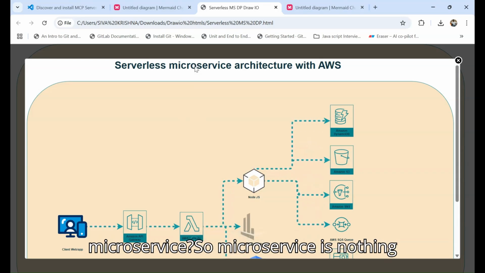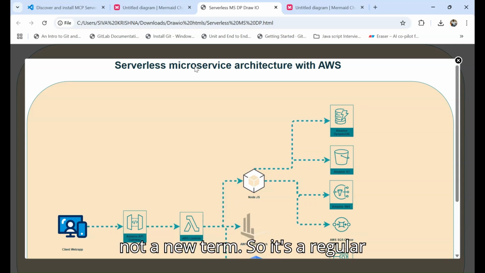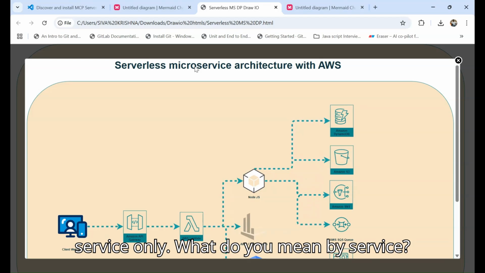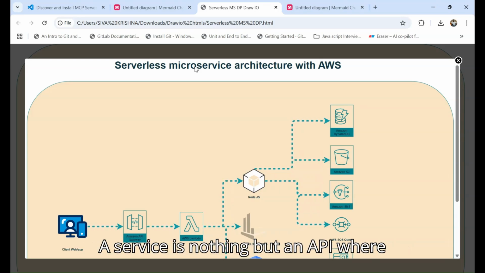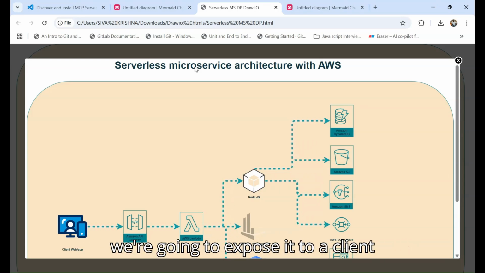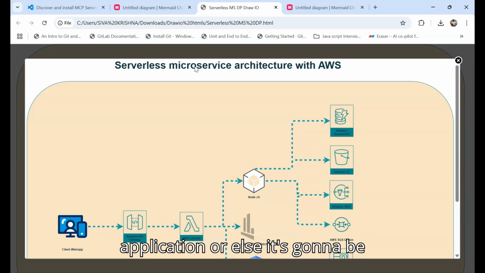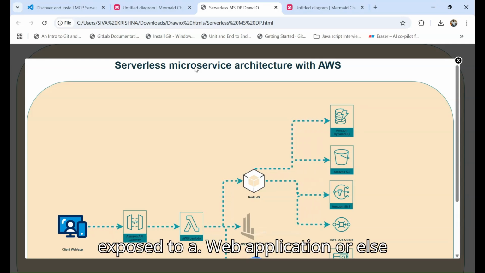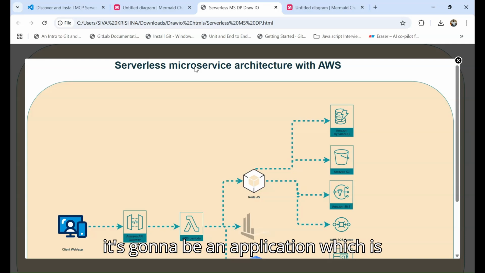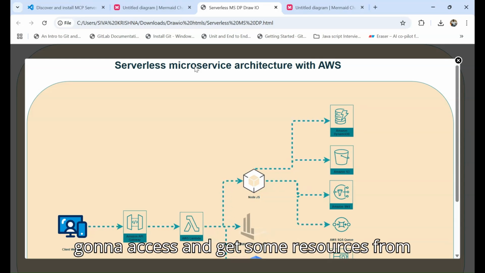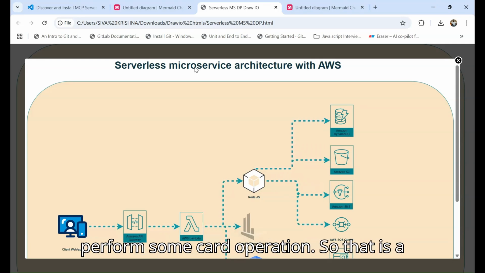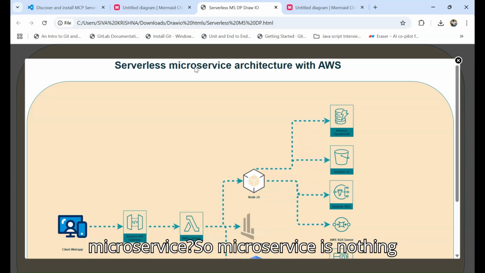Now we're moving to microservice. So what is meant by microservice? Microservice is not a new term. It's a regular service. What do we mean by service? A service is nothing but an API which we expose to a client application, or to a web application, or to an application which is going to access and get some resources from our application, or perform some CRUD operation. So that is a regular service. Then what does microservice mean?